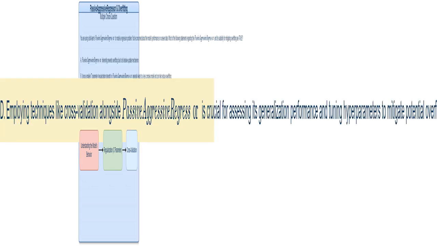This statement is true. Cross-validation is a powerful technique to evaluate how well a model generalizes. I use it to test the model on different subsets of the data, providing a more reliable estimate of its performance on unseen data. This helps prevent overfitting and fine-tune the model's settings, hyperparameters, for optimal performance. This statement is also true.